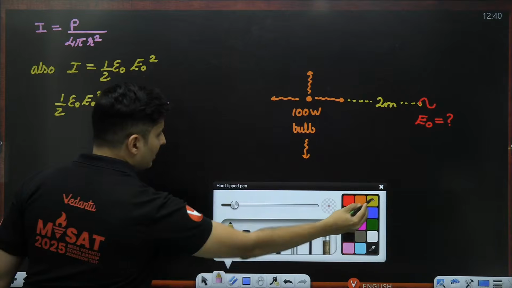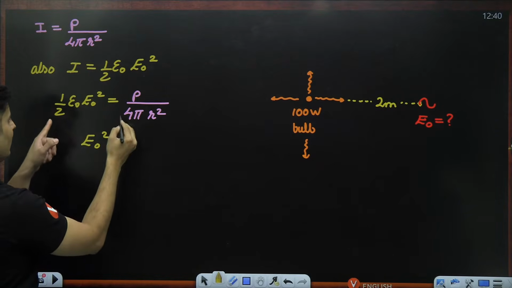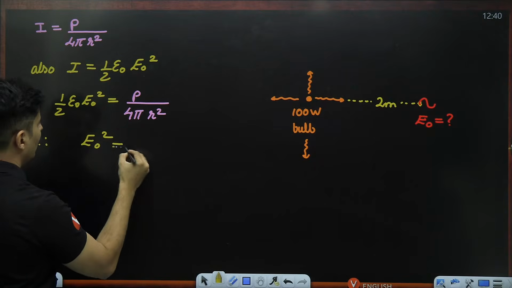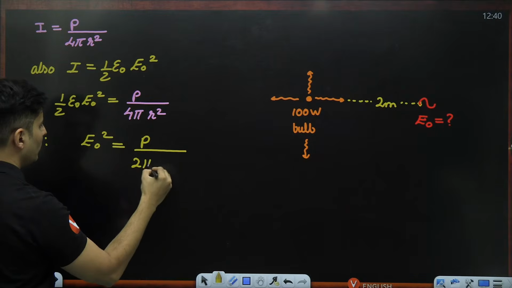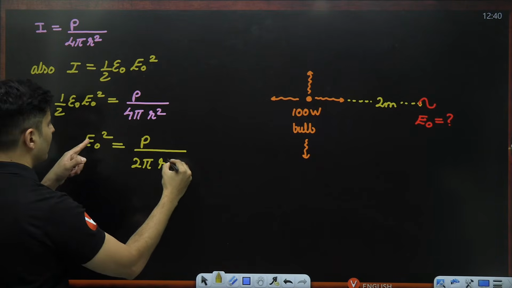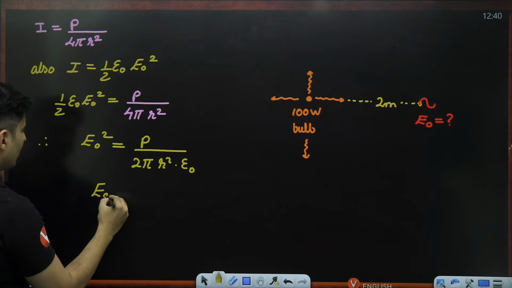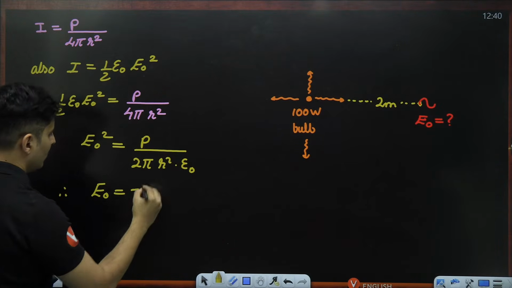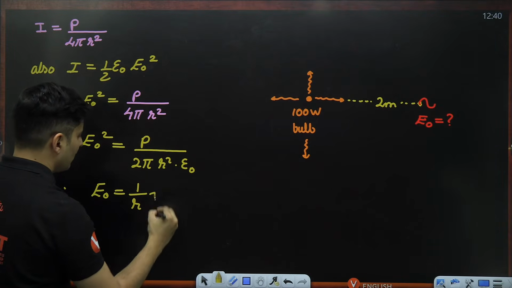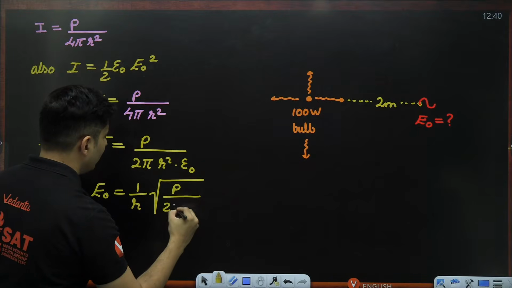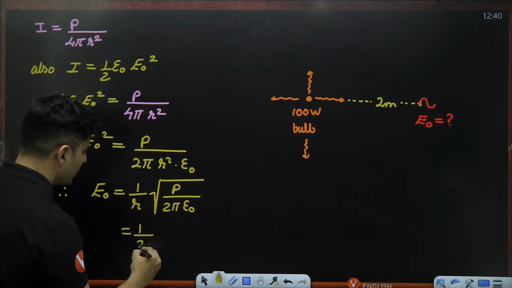So start shifting the things. You will see E naught square is equal to, P will be there on the top as it is. 4 and 2 will cancel, it will become 2 into pi. R square will be there as it is. Epsilon naught will come below. That's it. So therefore, E naught will be root of power divided by 2 pi epsilon naught, and if you want to take the radius outside, divided by r. So now you just have to substitute. Distance is 2.